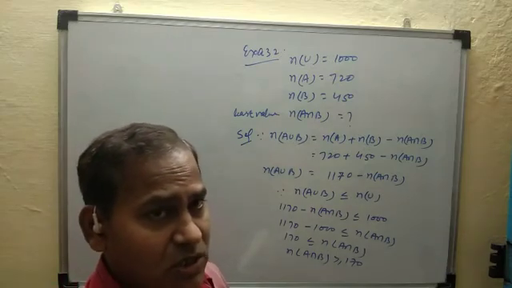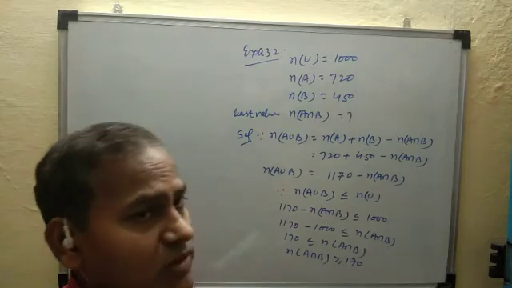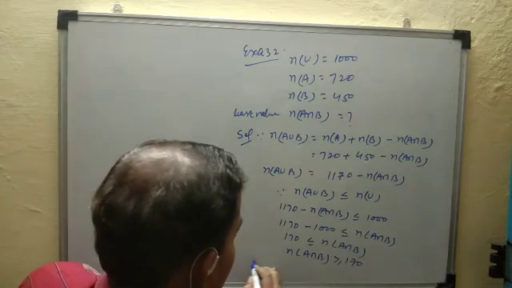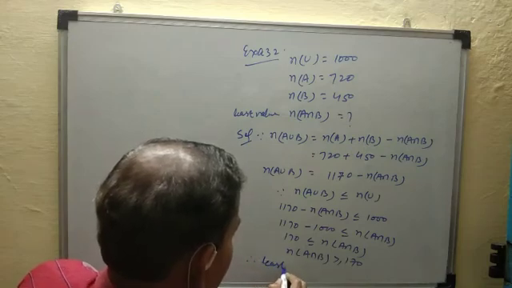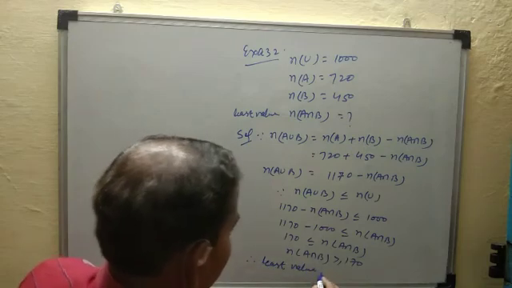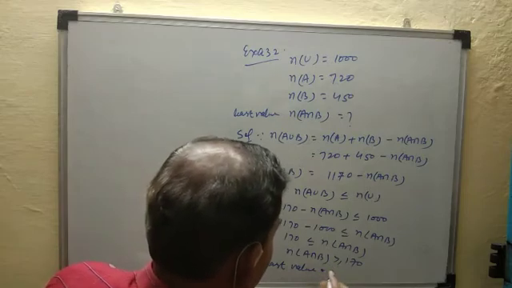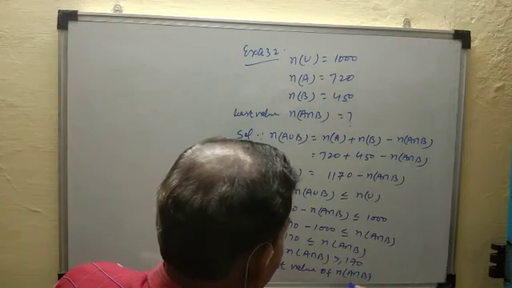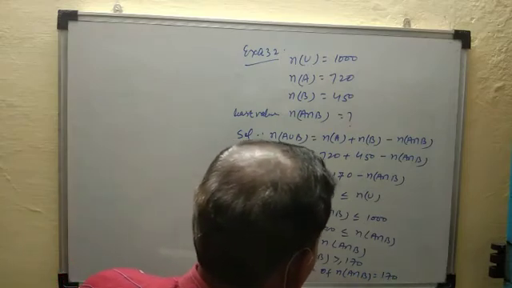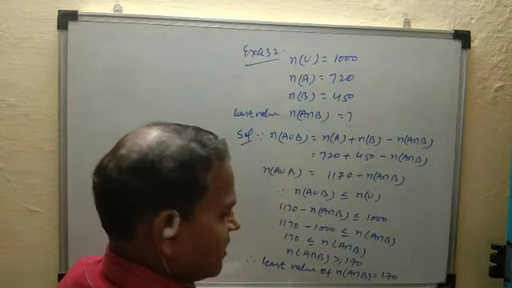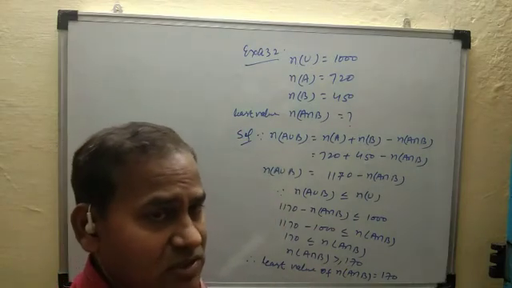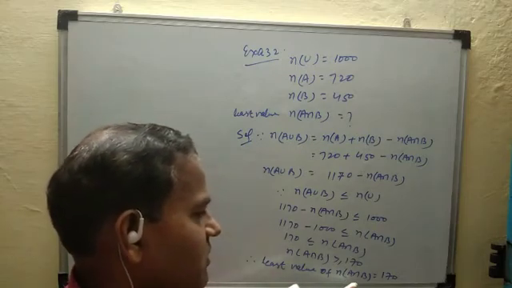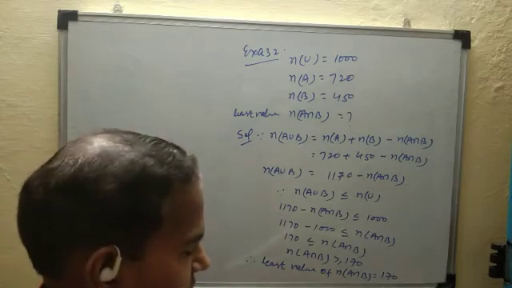A intersection B का जो वैल्यू होगा greater equal to 170. But here find the least value of number of A intersection B. Therefore, least value of number of A intersection B is equal to 170. क्योंकि इसका वैल्यू 170 से लेस नहीं हो सकता है, either 170 और greater than 170. So least value of number of A intersection B is equal to 170. This is the answer.